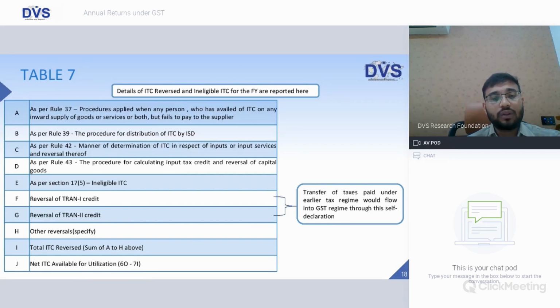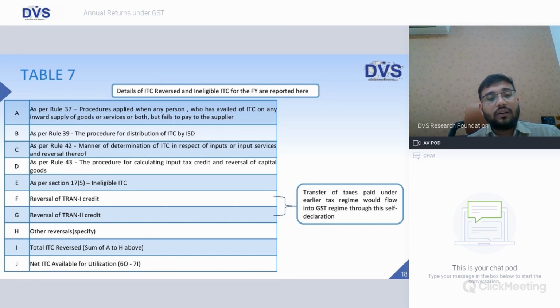That has to be reversed as per Rule 37. As per Rule 39, procedure for distribution of ITC by ISD. Rule 42, manner of determination of ITC in respect of inputs or input services and reversal thereof. So here as well, as per Rule 42, in case some input tax on goods or services is to be reversed, that needs to be mentioned here. Rule 43, procedure for calculating input tax and reversal on capital goods. So on capital goods, if there is some reversal, say out of the entire 100% only 20% is available and 80% is not allowed, that reversal would be made in column D in table 7.